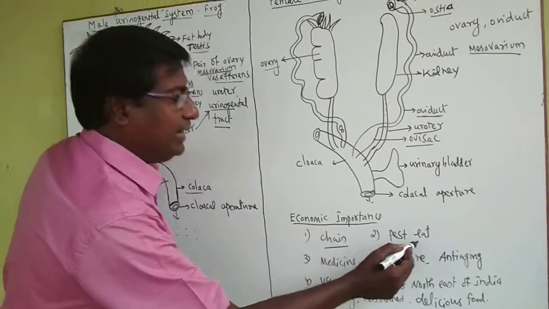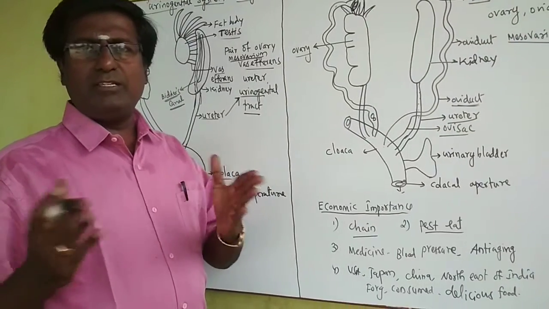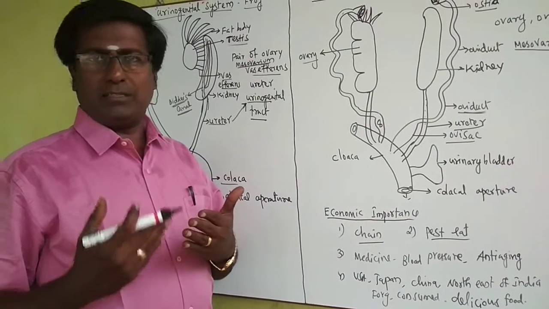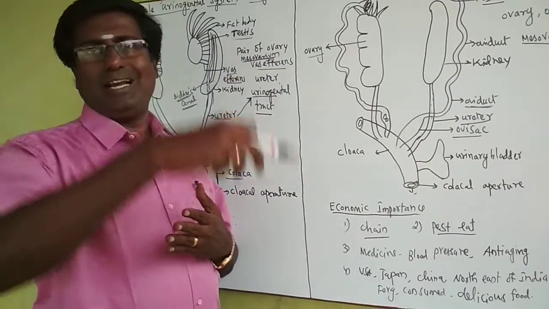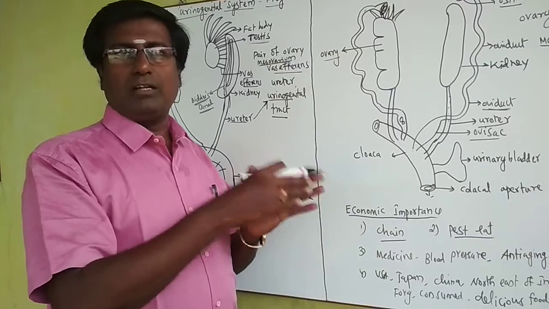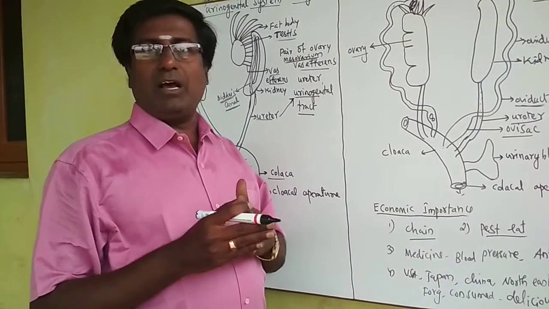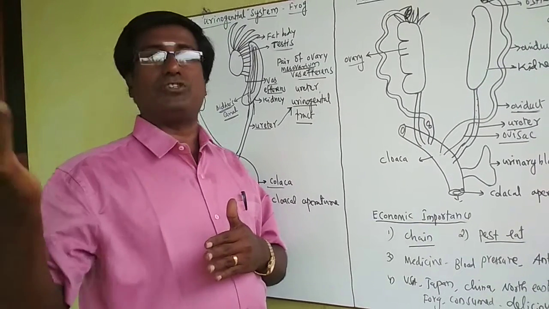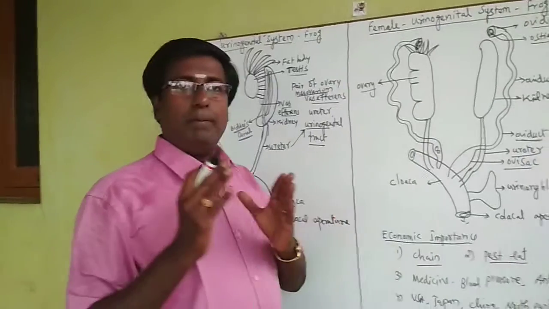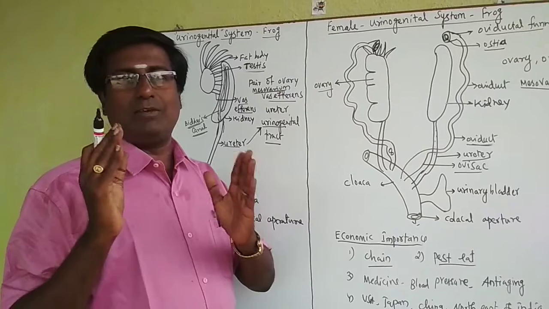The second one, it eats pests. That means the frog eats a lot of insects and pests. You know, nowadays the farmers are facing a big problem. Pests come to eat the crops. So what does this frog do? This frog eats the pests. So farmers protect their agricultural products from the pests. So it is one of the good beneficial animals from the agricultural point of view as well as for the farmers.